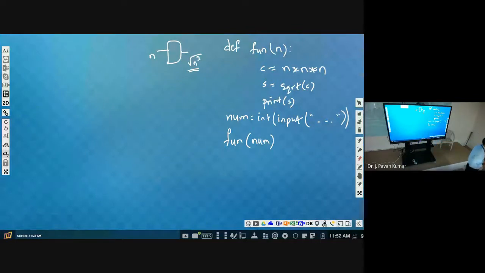Write a program to define a factorial function. To define factorial function and invoke it. Invocation is nothing but calling. Function invoking is nothing but function calling. Okay, write a program to define factorial function and invoke it.